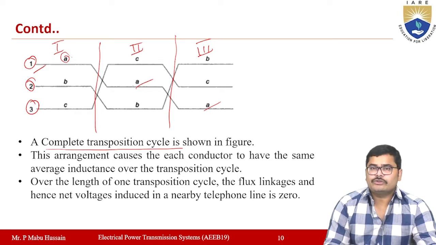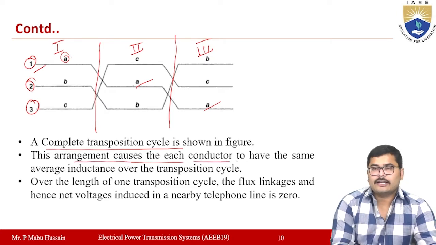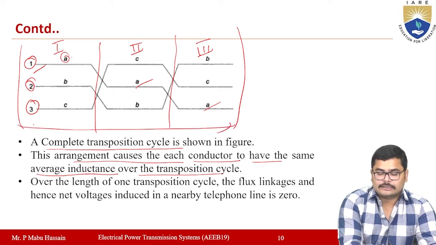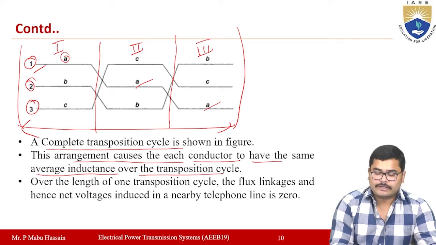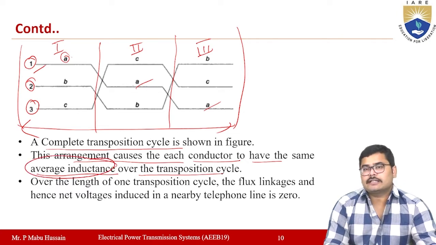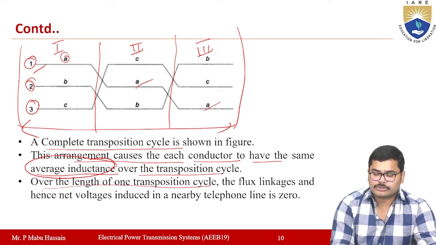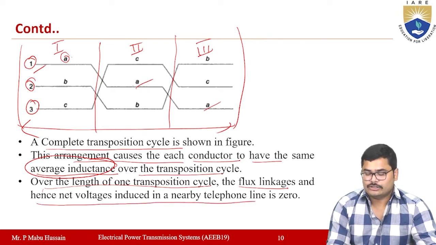When you use this transposition of conductors, this arrangement will cause each conductor to have the same average inductance over the transposition cycle. If you observe the total length and transpose the conductors at regular intervals, the average inductance will become the same. Over the length of one transposition cycle, the flux linkages, and hence the net voltages induced in a nearby telephone line, will also be 0.